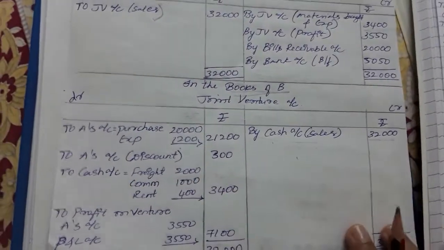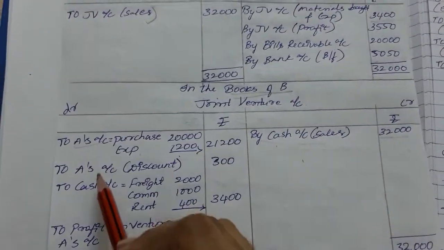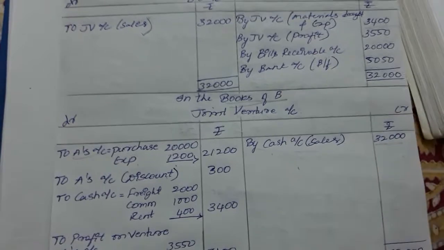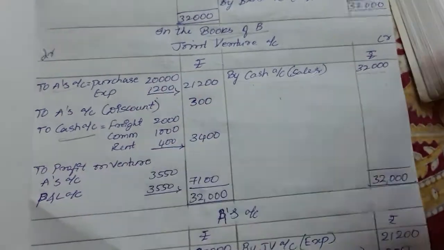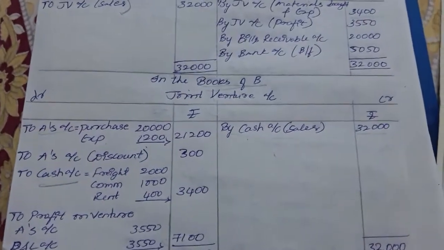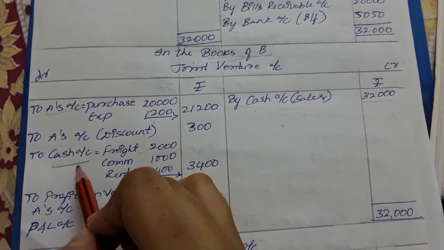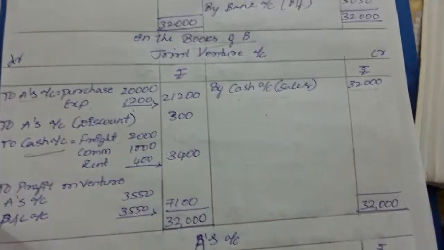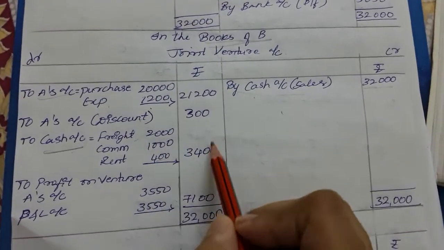Coming on to the debit side. First, A account: all the expenses and purchases made by A are recorded, and the discount received by A is recorded. Next, coming on to cash account, freight 2,000. Cash account means B's expenses. All the expenses paid by B are recorded. Because B is the person maintaining the books of account, all his expenses will be recorded as cash or bank account, since he will be taking the value from his own bank. So the rent paid by B is recorded.